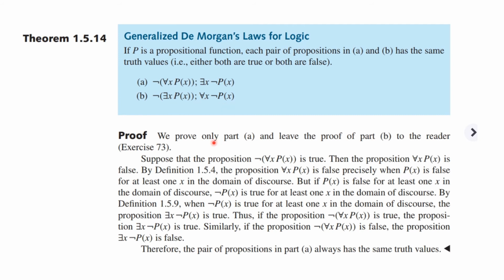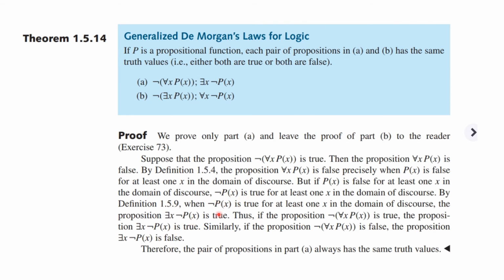We're only going to prove A here, and there is an exercise, and you might want to try to do this yourself, proving part B. Okay, so suppose the proposition is true. Then, for every x, P of x is false. That means that for every x, P of x is false precisely because P of x is false for at least one x in the domain of discourse. But if P of x is false for at least one x in the domain of discourse, not P is true for at least one x in the domain of discourse.